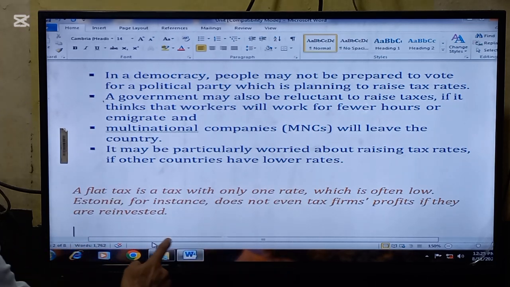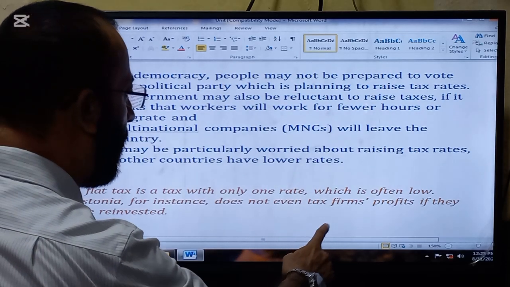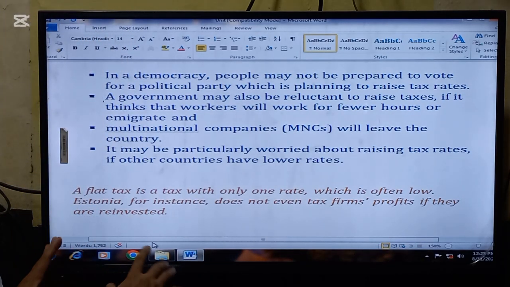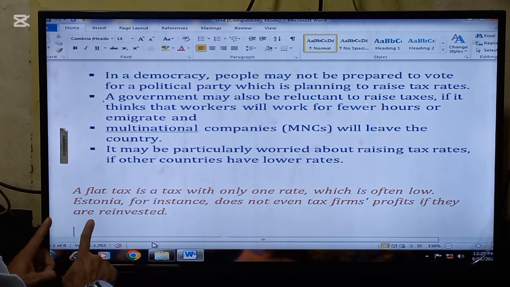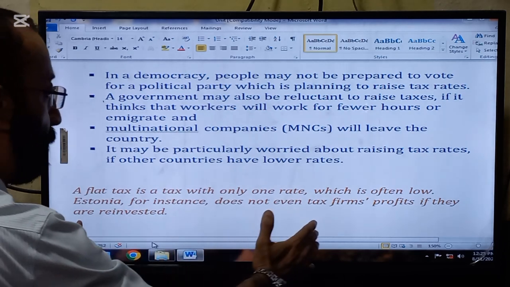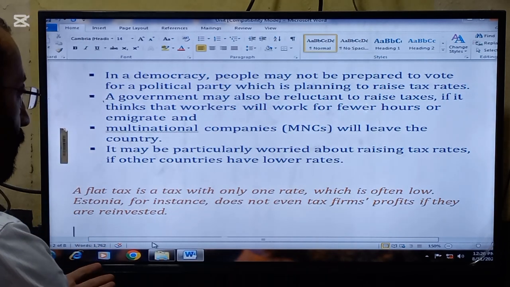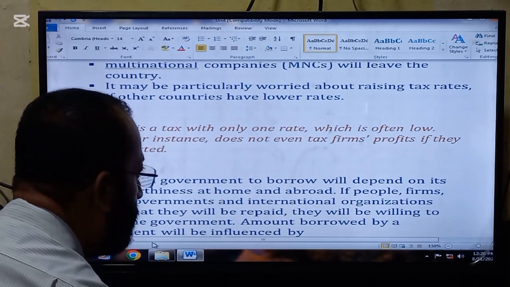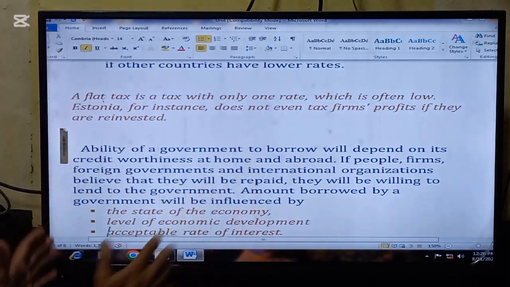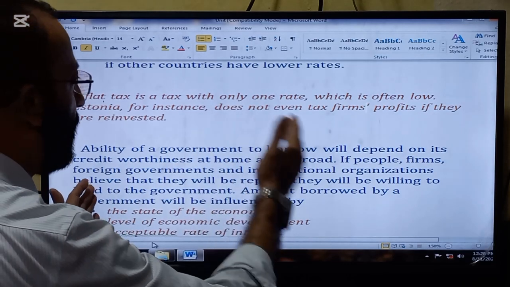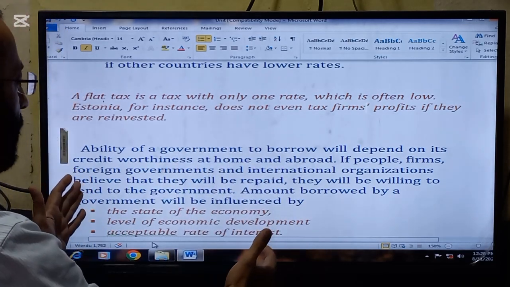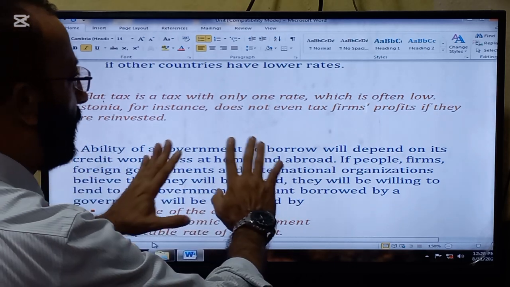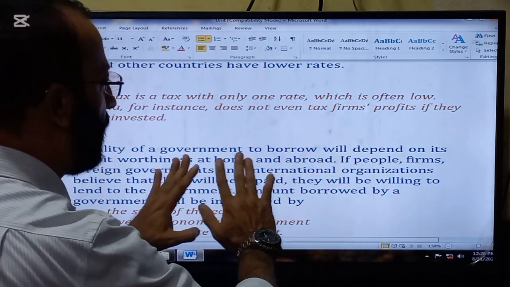Estonia, for instance, does not even tax firms' profit if they are reinvested. So Estonia is actually encouraging firms to reinvest in the economy. In the long run, the country and the people will prosper when firms reinvest into the economy, and the country is giving them the incentive that that kind of investment is tax free.